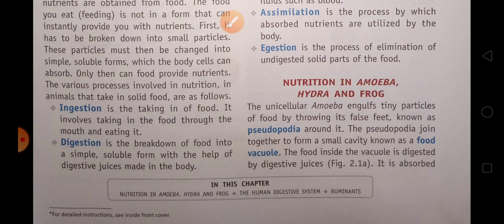The food inside the vacuole is digested by the digestive juices.